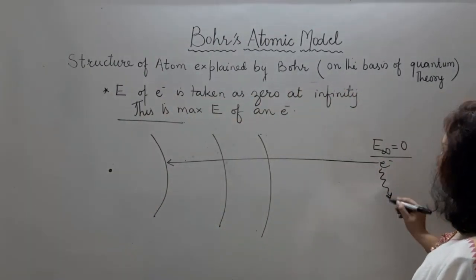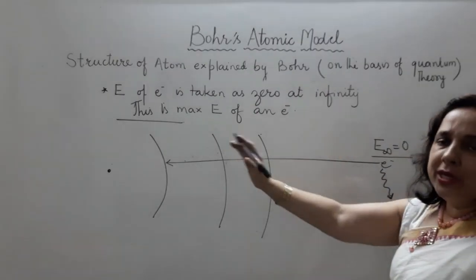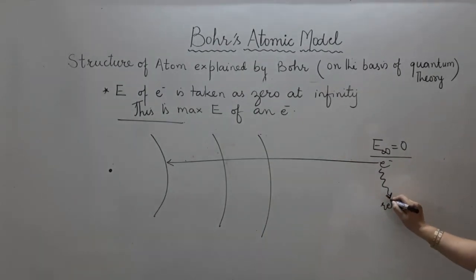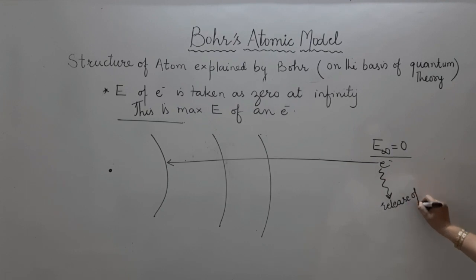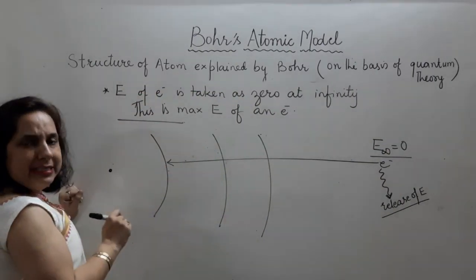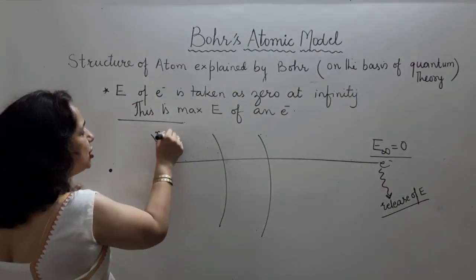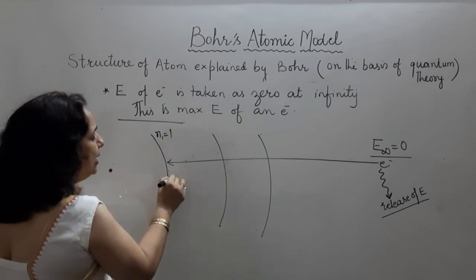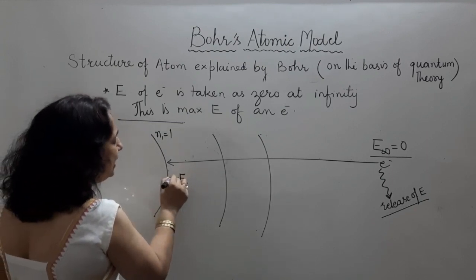When electron is jumping from higher shell to lower shell, it is leading to release of energy. यानी अगर इलेक्ट्रॉन इंफिनिटी पे है तो उसकी एनर्जी 0 है, और अगर इलेक्ट्रॉन यहाँ फर्स्ट शेल में आ गया तो 0 में से कुछ रिलीज करके आएगा. It means in first shell, when we say n1 is equal to 1, energy of electron must be negative energy.